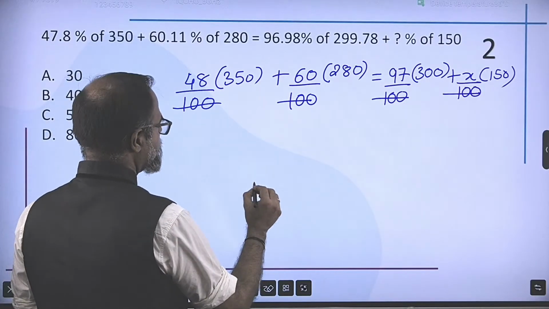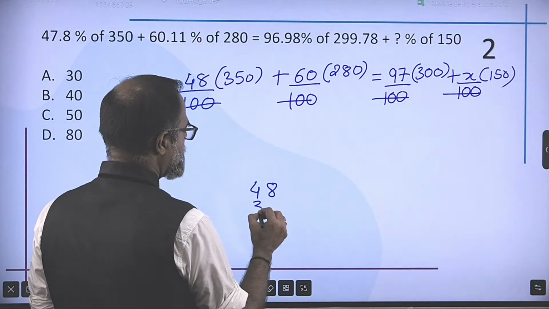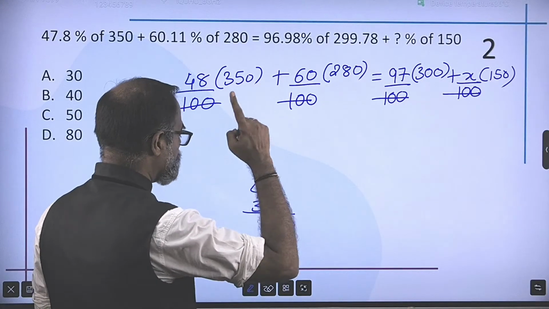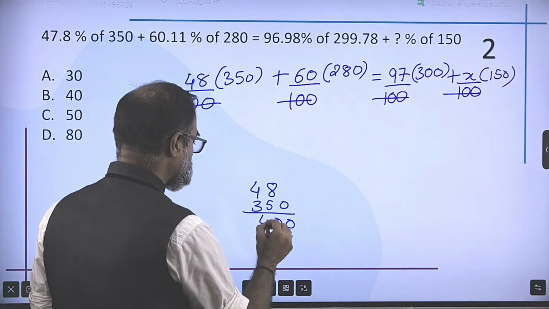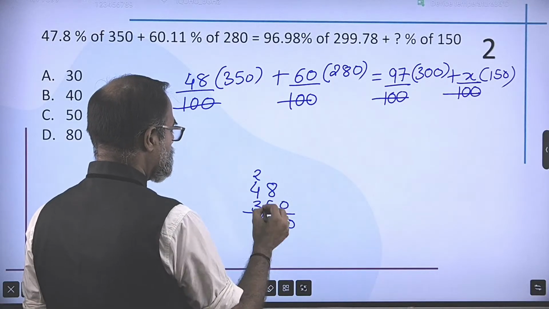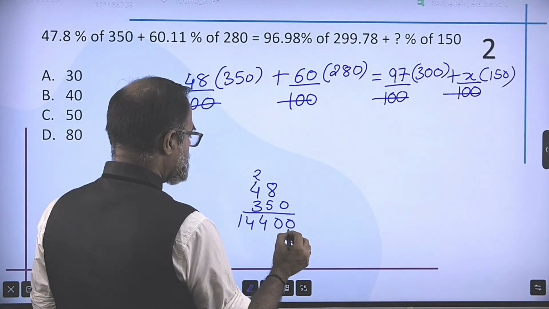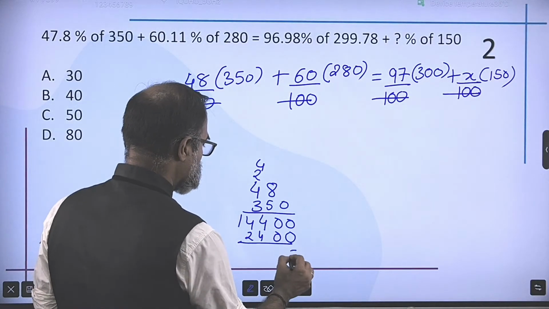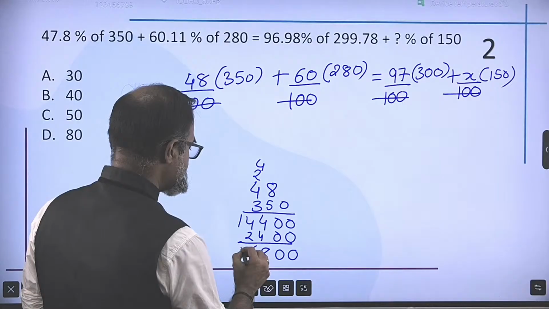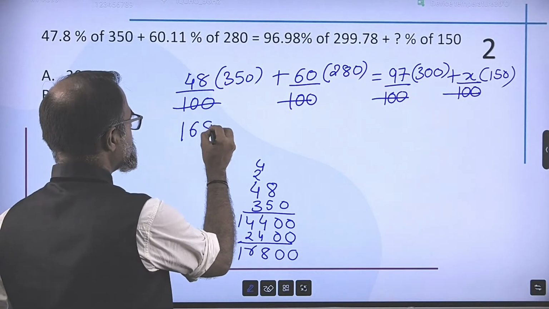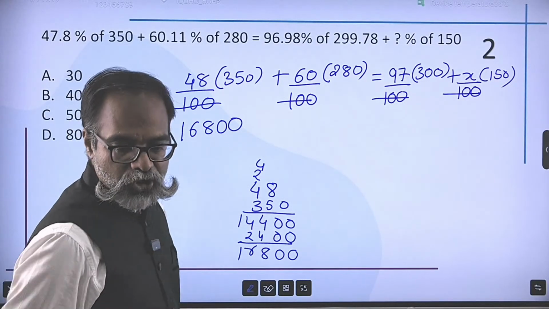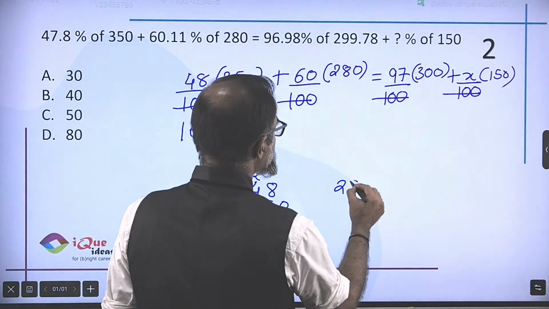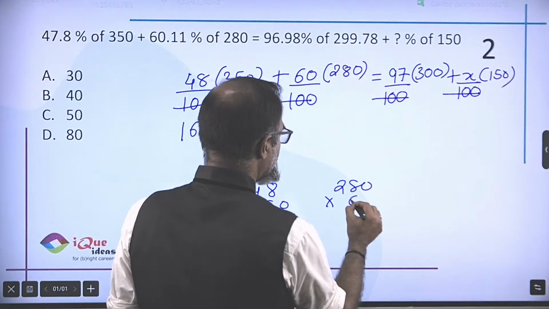Now all I need to do is a lot of multiplication here. So let's take the first figure, 48 multiplied by 350. So 0, 0, 3 8s are, and I have to remember 8 3s are 24, not 32. So 3 8s are 24, 3 4s are 12, 5 8s are 40, 5 4s are 20, 24. So 0, 0, 8, 6, 1. So 16,800 should be my first figure, plus the second is 280 multiplied by 60.